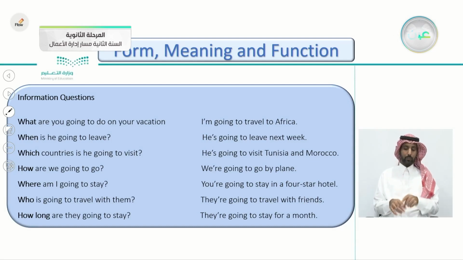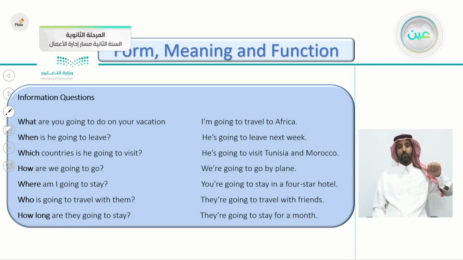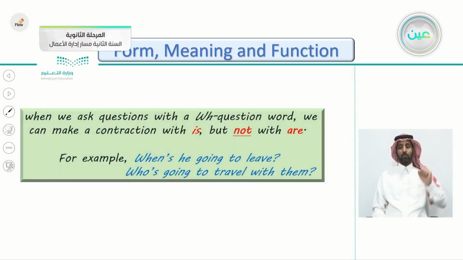How long are they going to stay? So how long is asking for a period of time. How long here? How long are they going to stay? They're going to stay for a month. So a month here, this is the answer. A month. How long? You're asking for a period of time.